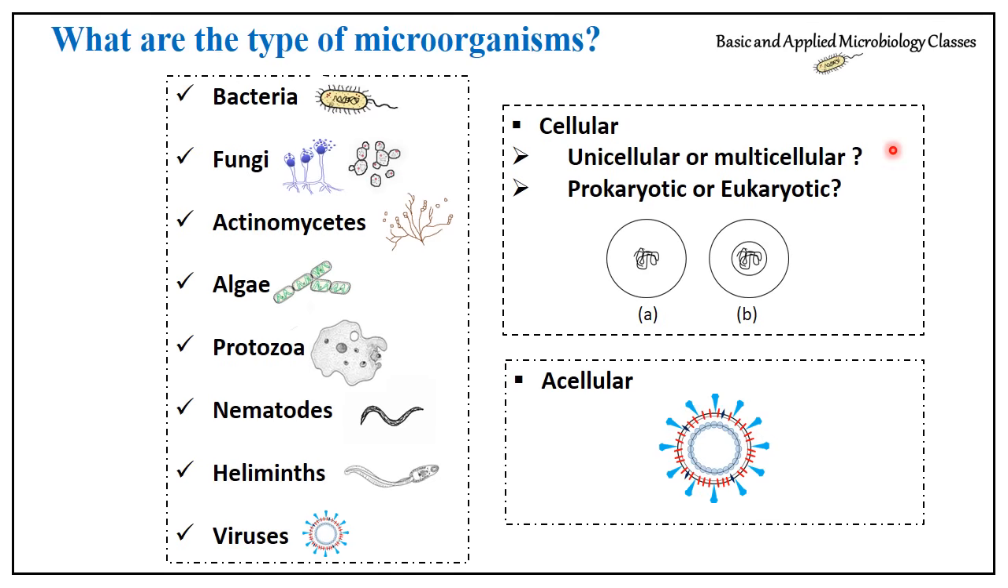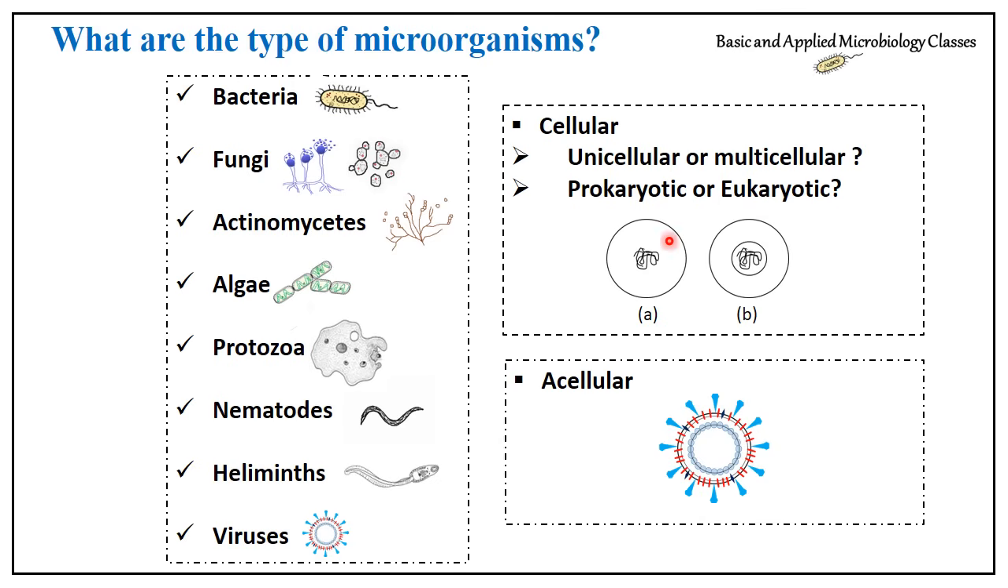Then you should update your knowledge. Most of the microorganisms are unicellular, but at the same time others are multicellular. For example, bacteria are unicellular, and fungi are multicellular. So they can be of both types. Next you should know prokaryotic or eukaryotic. If a cell is there, then the cell can be of two types. What is prokaryotic and what is eukaryotic? We should update our knowledge.